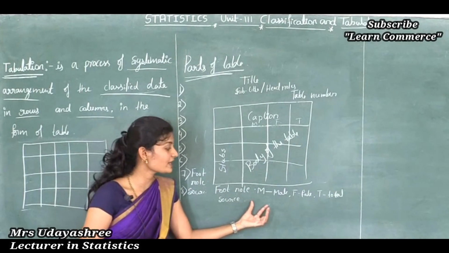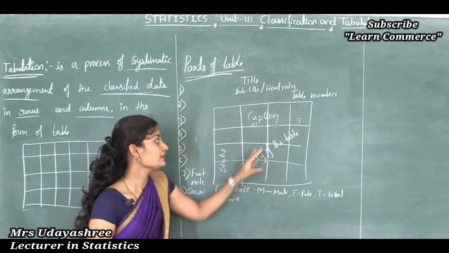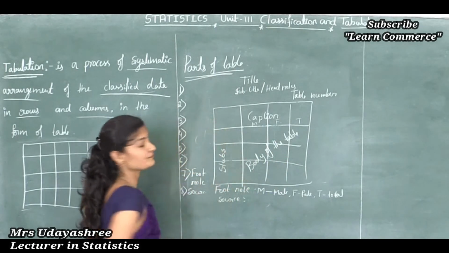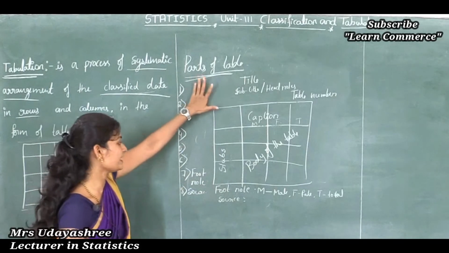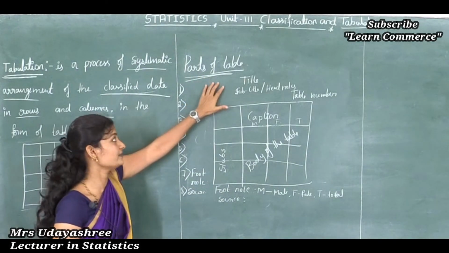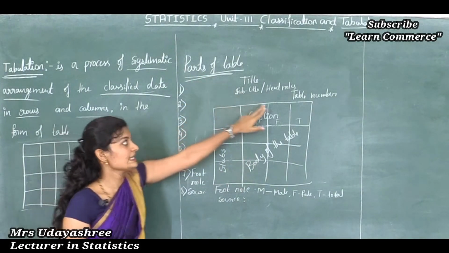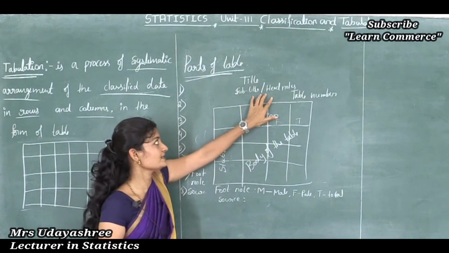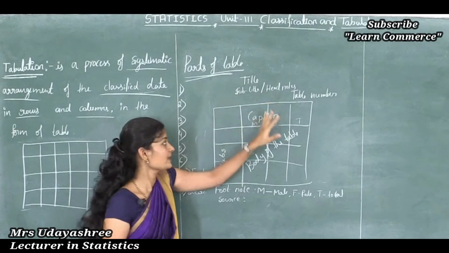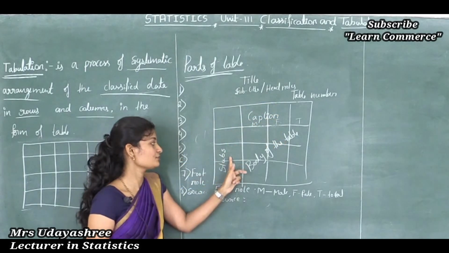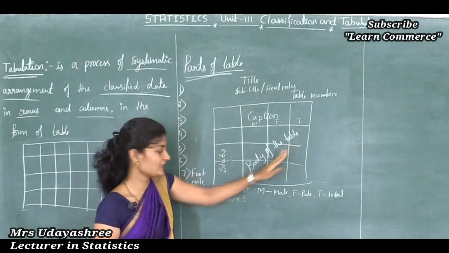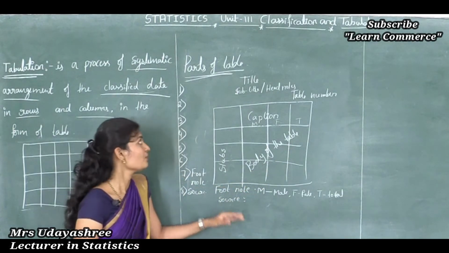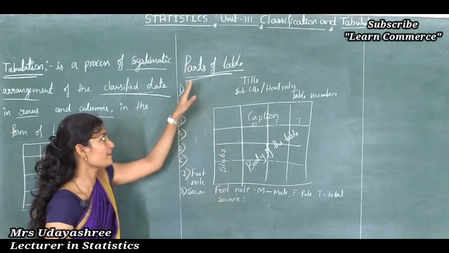The sources of data may be mentioned for verification by the reader. So this is all about parts of the table. There are 8 parts in the table: first table number, second title, third subtitle or head note, next caption, next stubs, next body of the table, next footnote and sources of the data.